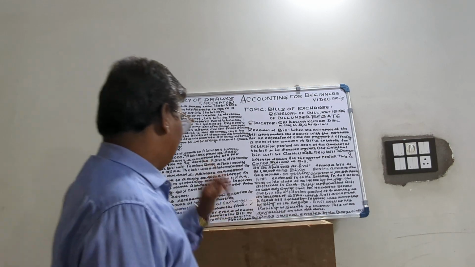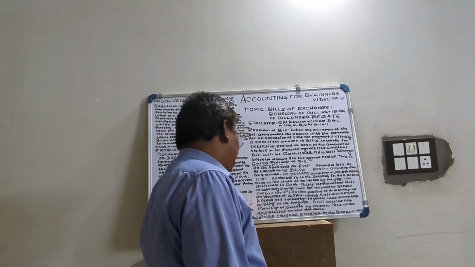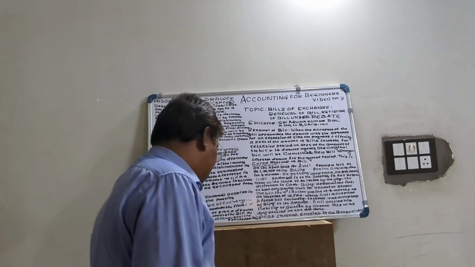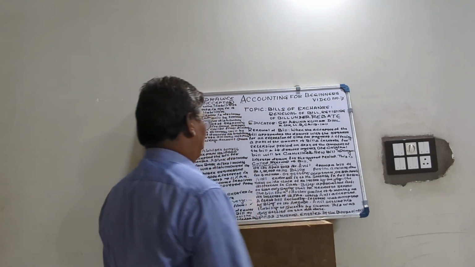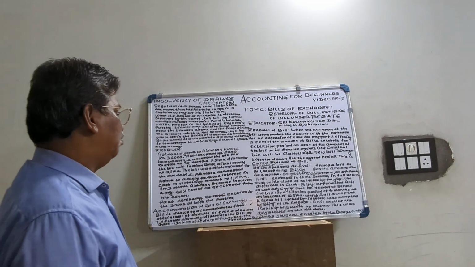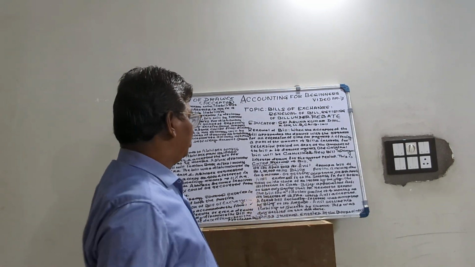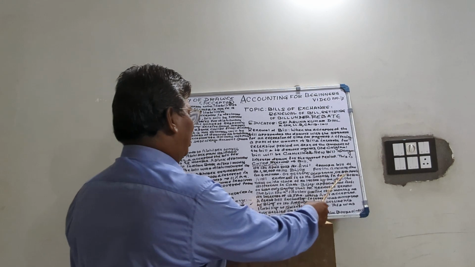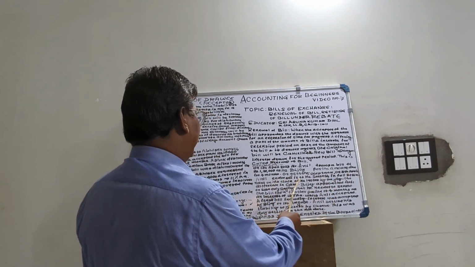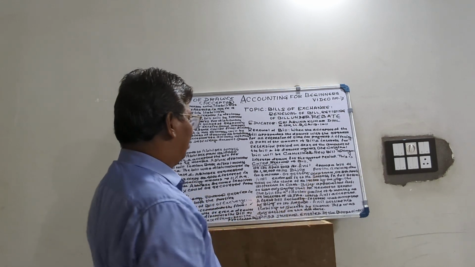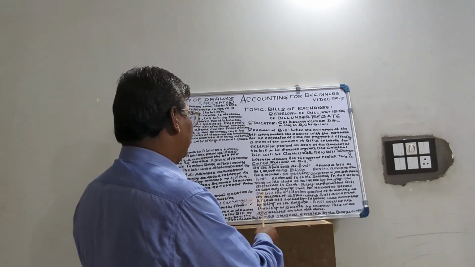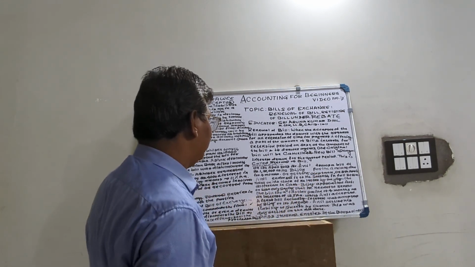Then the problem. On 1st April 2023, Mr. Anil draws a bill of 1,20,000 on Mr. Vijay for an amount due, for 4 months. On getting acceptance on 5th April, Anil endorses it to Mr. Suresh in full settlement of his claim of 1,40,000 by paying the difference in cash.